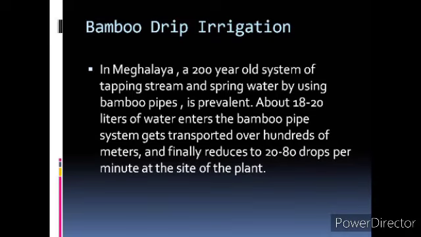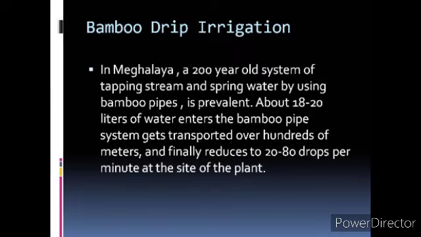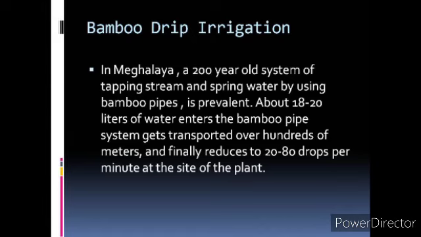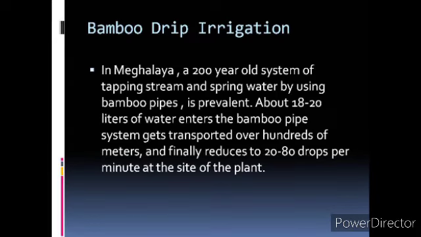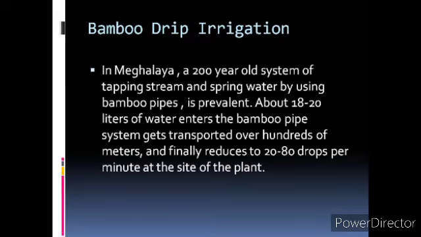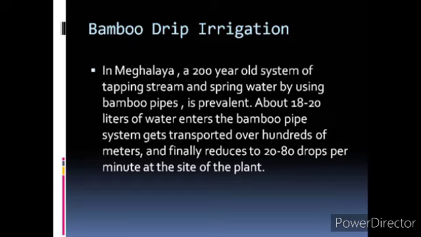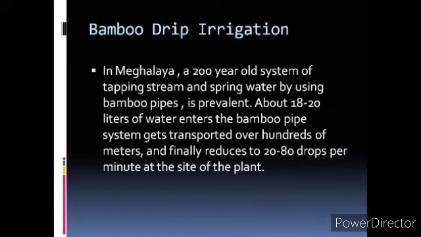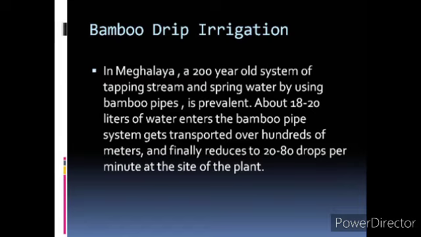See, usually the rivers are perennial in that region. Himalayan rivers and the northeastern rivers are perennial, so the water will be there throughout the year, and this water will be used for watering the plants.